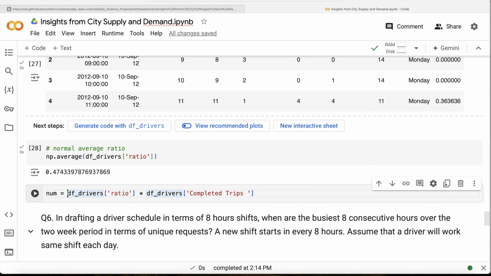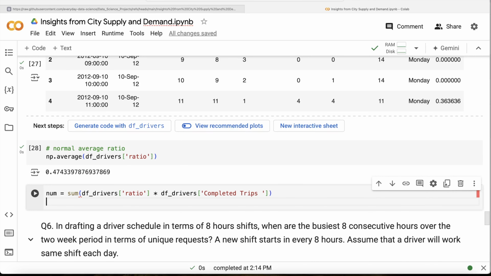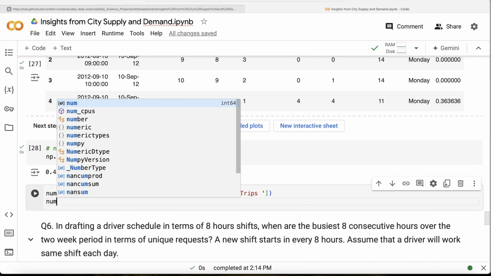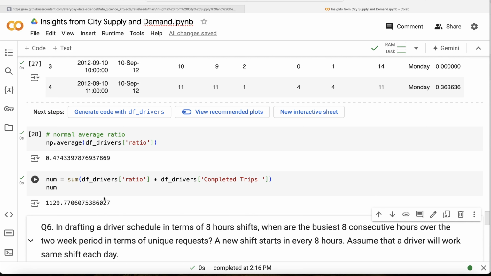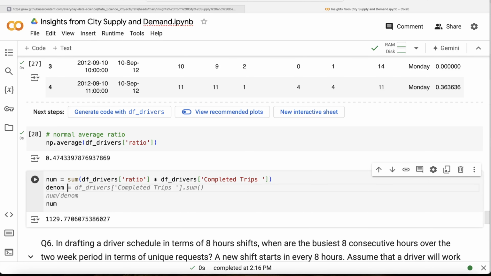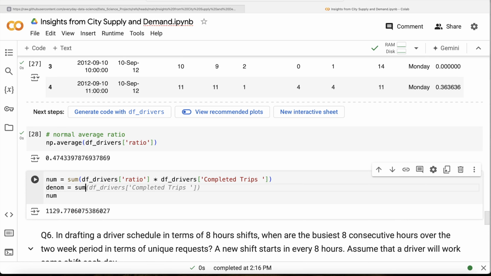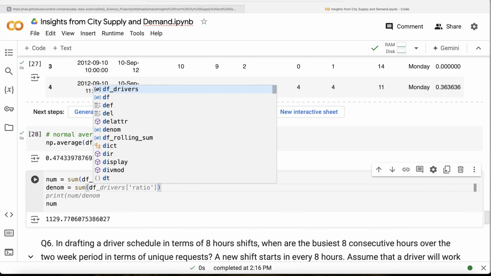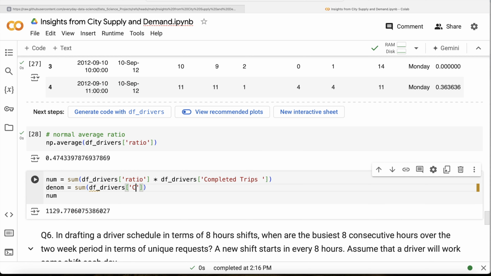So if I go ahead and take the sum of this entire thing, let's look at what the numerator looks like. So this is what we have, the sum. And what will the denominator be? The denominator will be the sum of df_drivers completed trips. So completed trips, this is what we have.